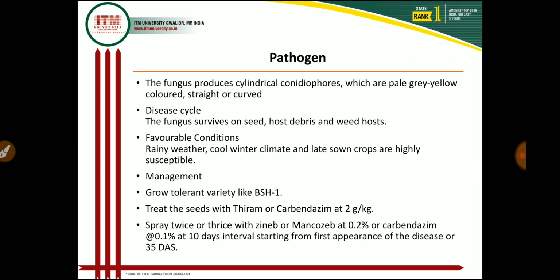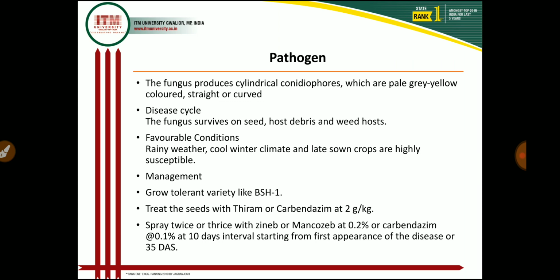Then in favorable conditions, rainy weather, cool winter climate, and late sown crop are highly susceptible to infection by Alternaria leaf blight disease. And in management, if we grow resistant varieties such as BSH1, and remove and destroy the infected plant debris and root out weed hosts at periodical intervals, then we control the disease.